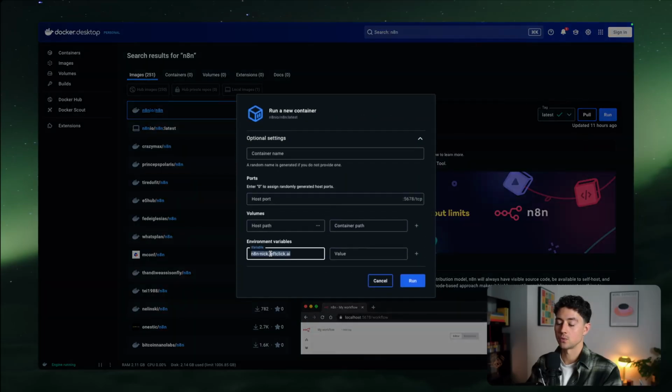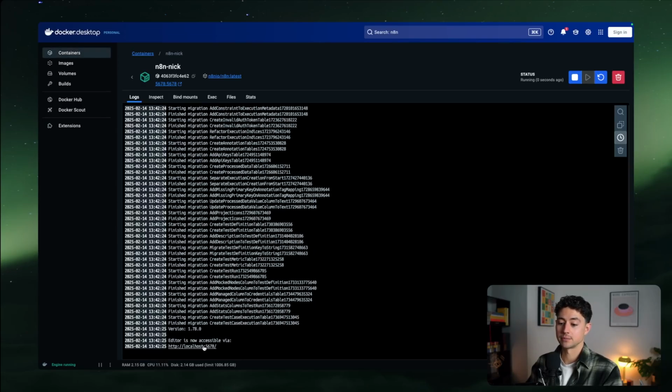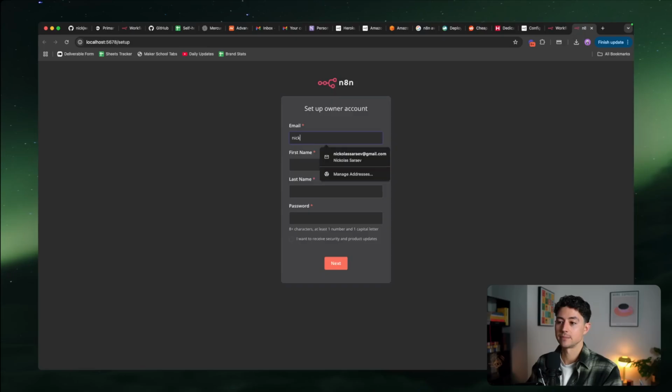What I want is to set the webhook URL to this. And then the host port, I'm just going to leave at 5678. We'll call this n8n-nic again. So now when I run this, after it gets up and running, I'll have access to my localhost setup again. So let me just go through the rigmarole of the sign up.